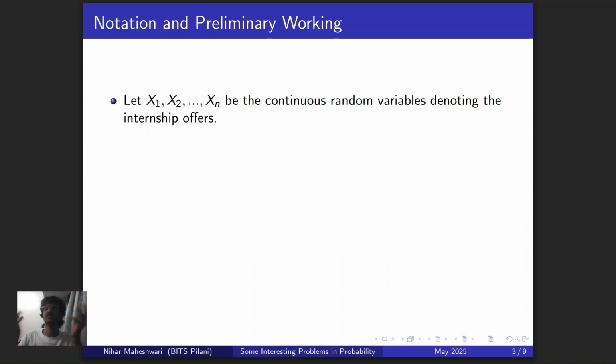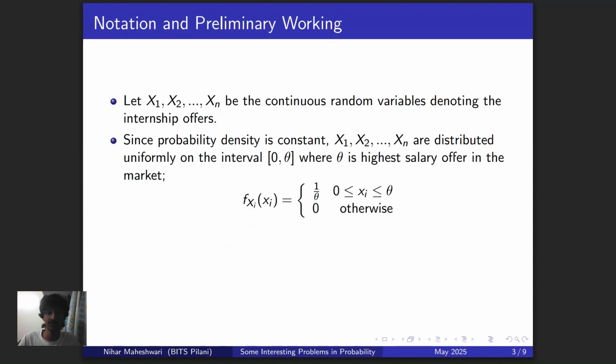All right. So firstly, obviously, some basic setup. Let x1, x2, and so on be the continuous random variables that denote the internship offers, as in the amounts in the internship offers. They can vary between 0 to theta, as I already said. And we know the distribution, it's a uniform distribution on the interval 0 to theta. And that's exactly what I've written here. This is true for all i from 1 to n. Obviously, whenever you write that in the paper, you also have to write it beside this function, but I'm lazy.